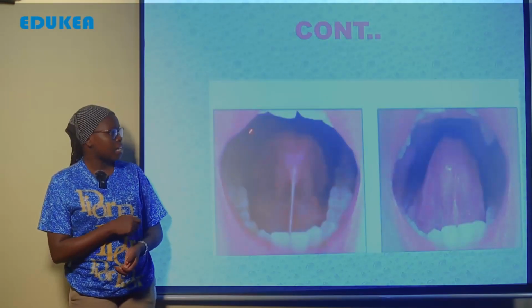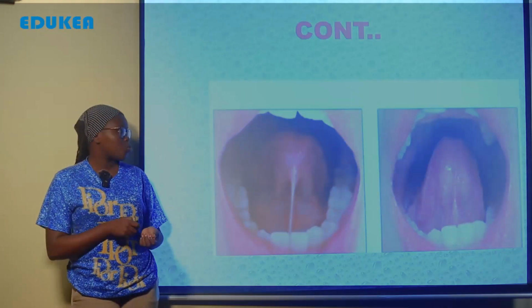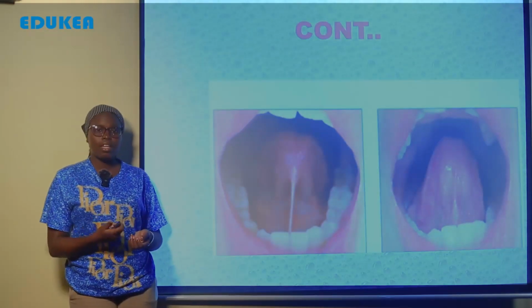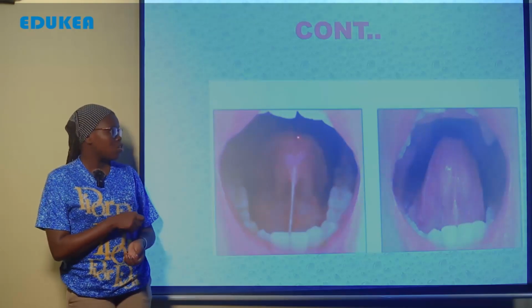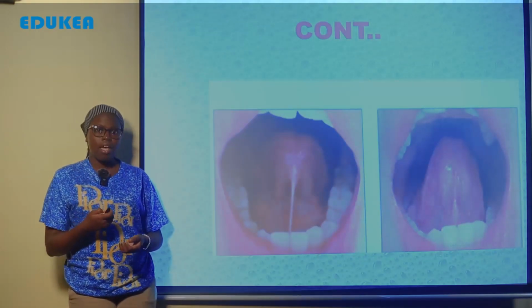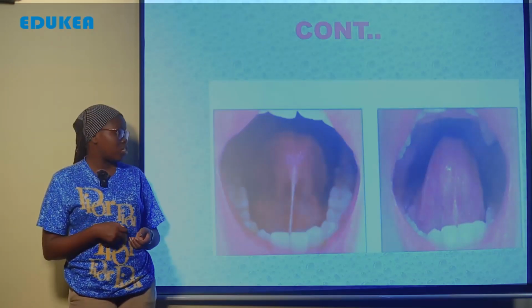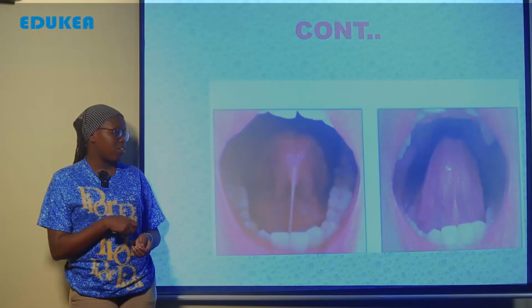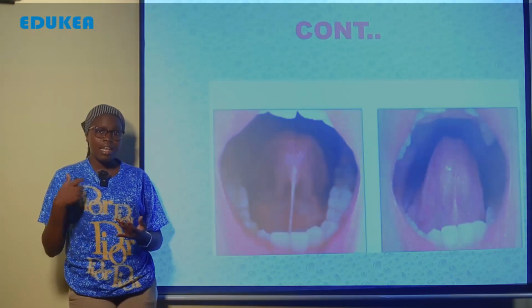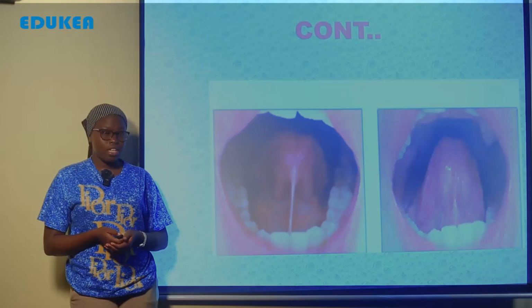There are teeth, which function in mechanical digestion, and the tongue, which helps in moistening the food. There is also saliva itself, which is alkaline in nature and contains different enzymes that help in the digestion process. So this is how digestion in the mouth takes place.